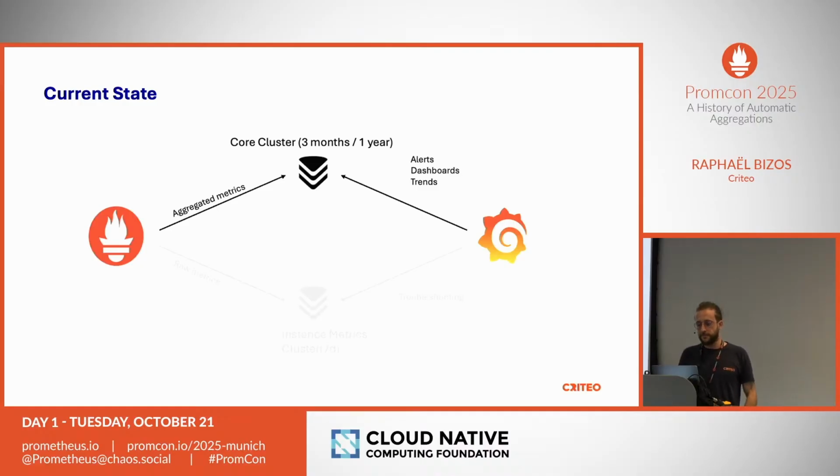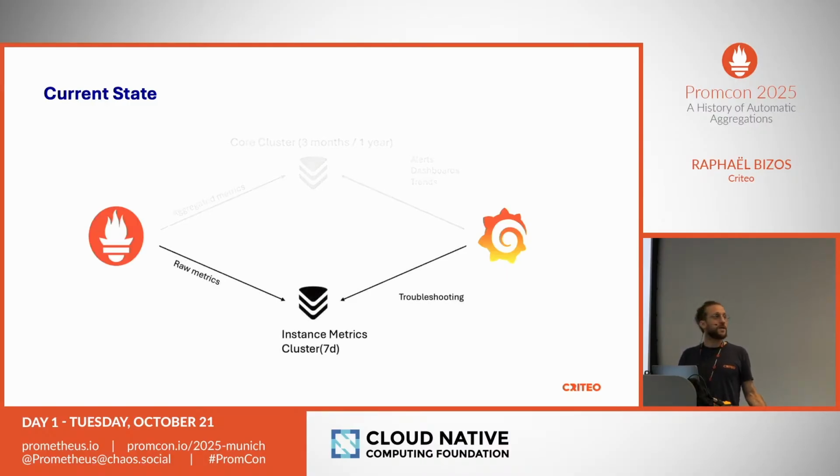for a year. We actually have two clusters that are active-passive in different regions so that we can switch from one to the other if we have a big maintenance or if we have an incident going. And those clusters are used for alerts and dashboards.